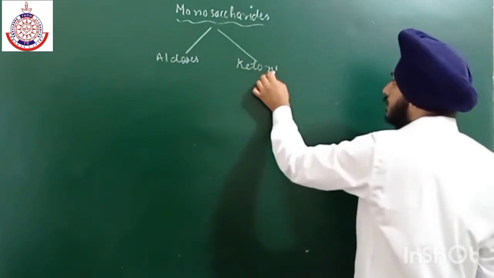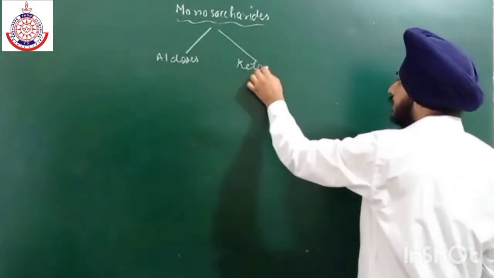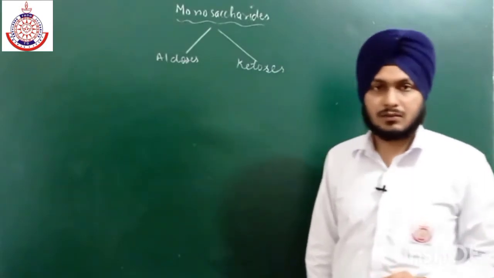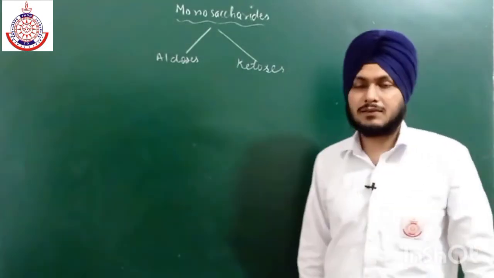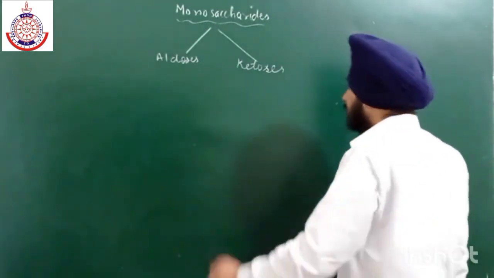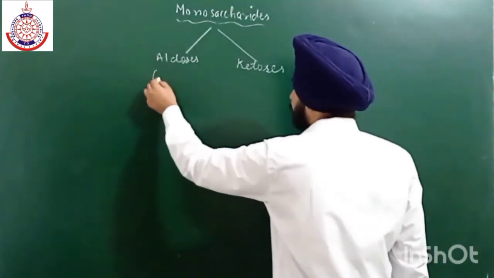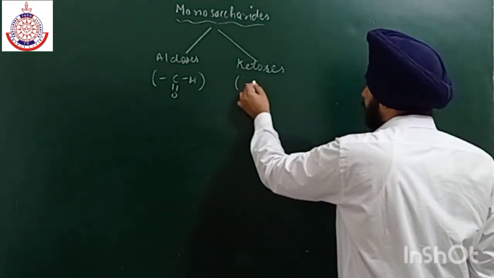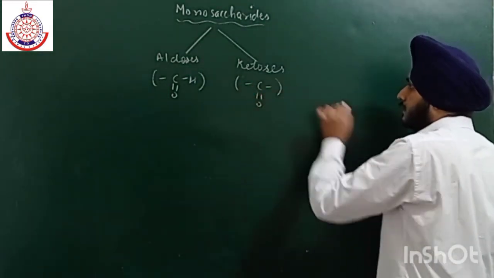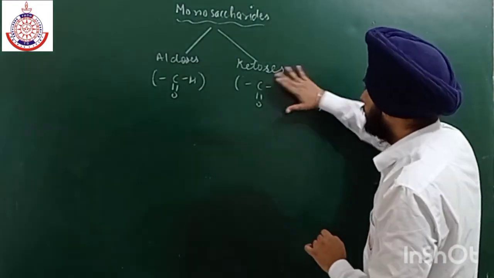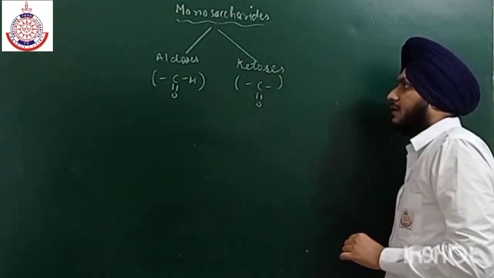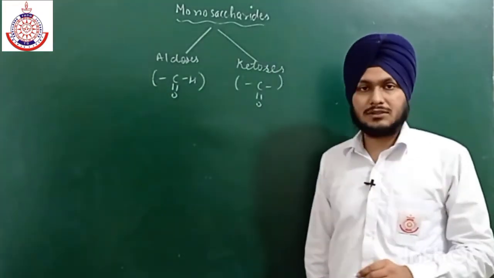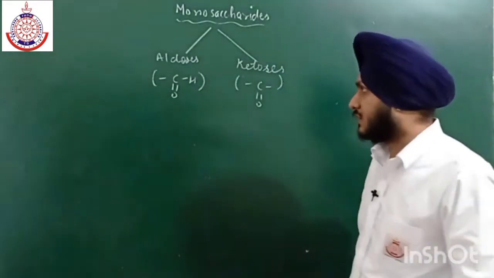If an aldehyde group is present, then they are known as aldoses, and if a ketone group is present, then they are known as ketoses. This you have to keep in mind: they are divided into two parts, aldoses and ketoses, depending upon the functional group which is present.